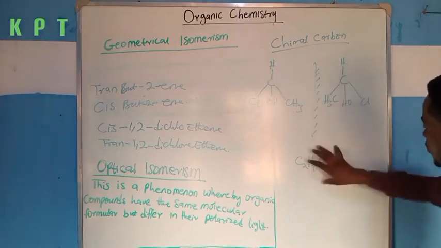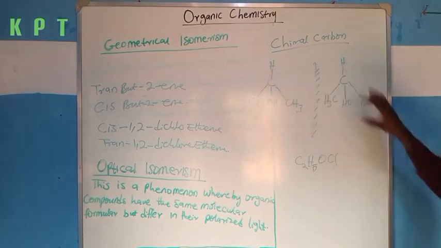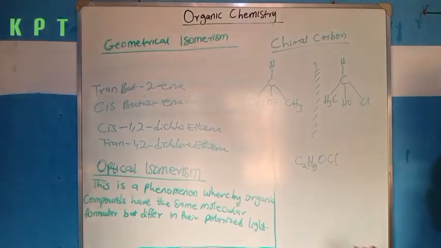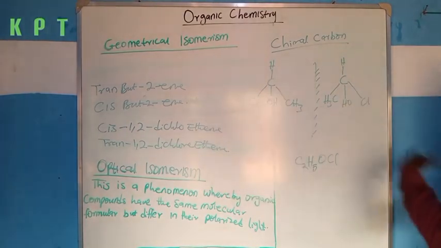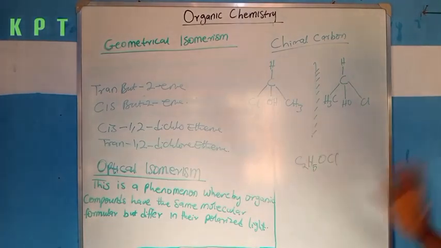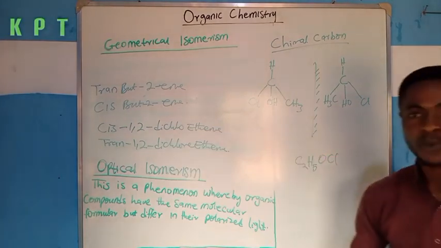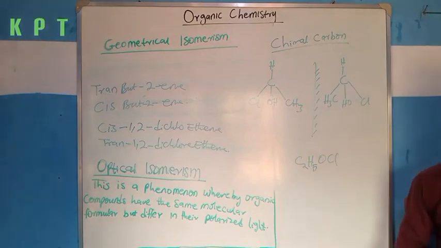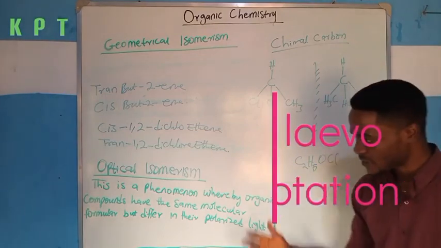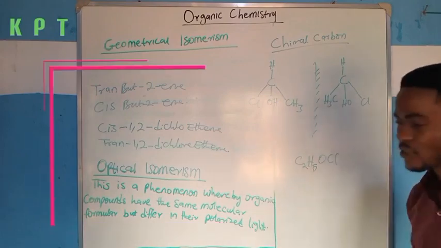So this molecular formula is for this and also for this, but they have different structural formula as a result of them rotating polarized light. If it rotates polarized light to the right, it will be called dextro rotation. But if it rotates polarized light to the left, it will be called laevo rotation. So that is majorly the whole idea about this optical isomerism.